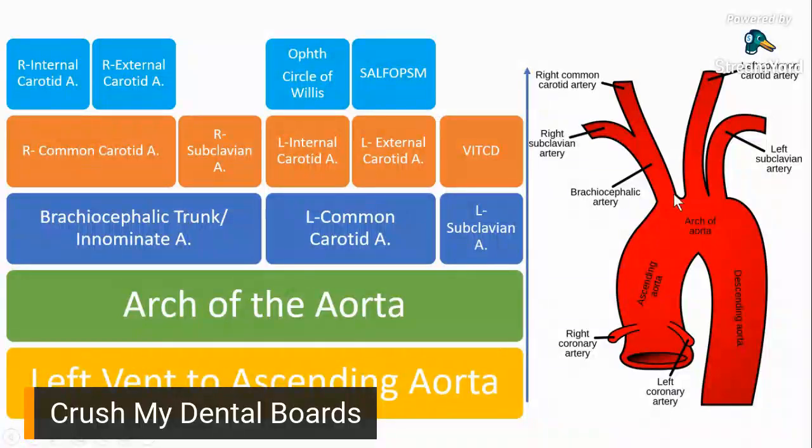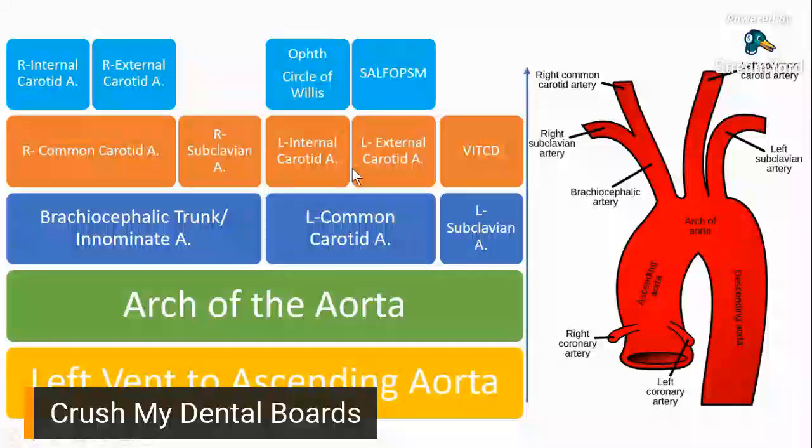So from the arch of the aorta, the brachiocephalic artery would divide into your right subclavian and your right common carotid artery. And from the common carotid artery, it's going to divide further into your internal carotid artery and your external carotid artery.